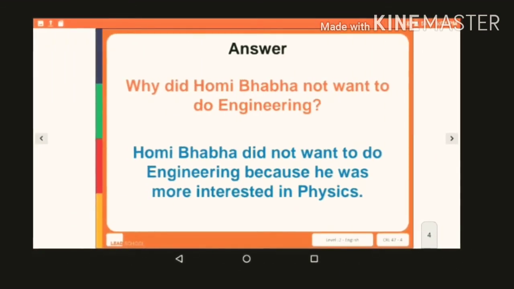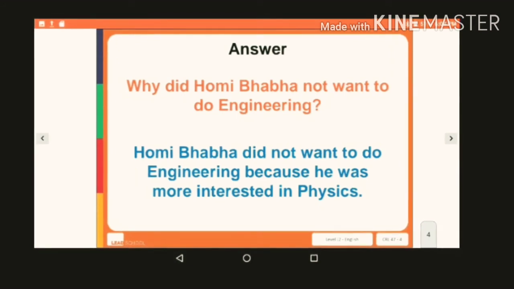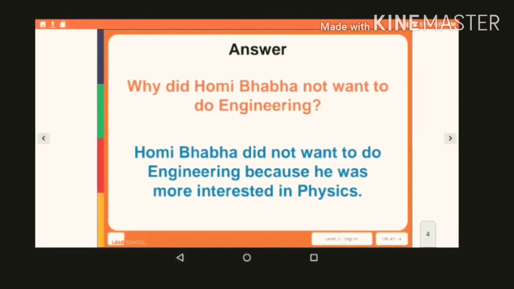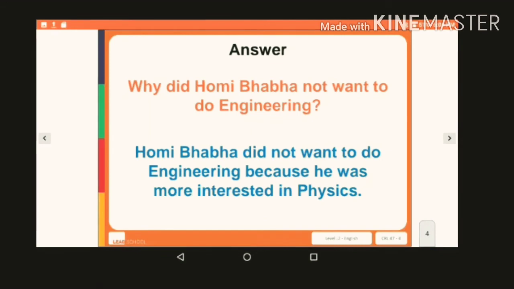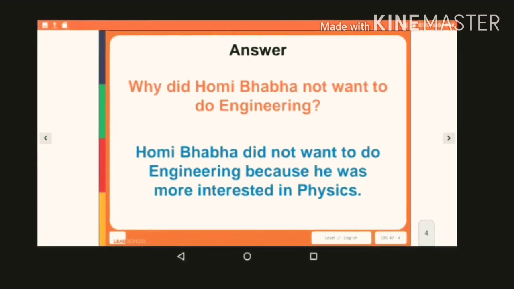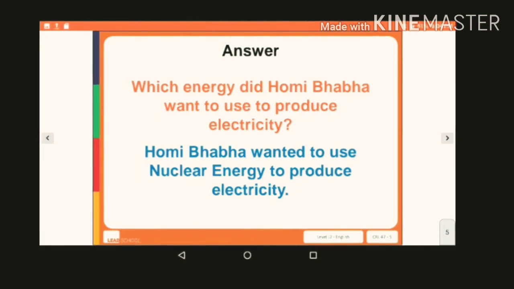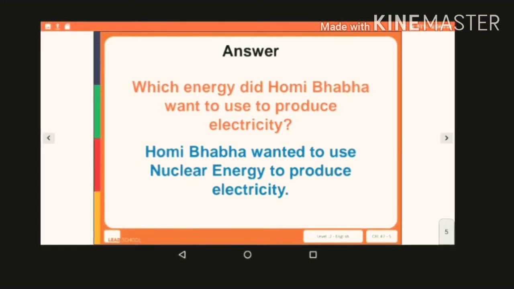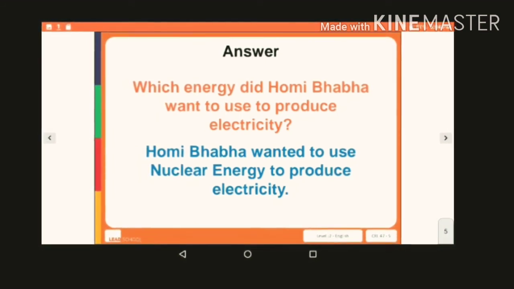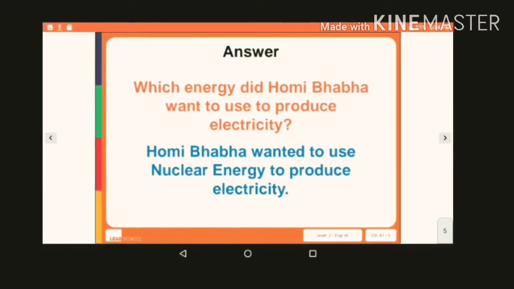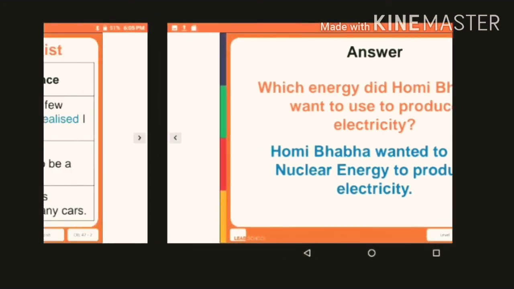So the answer for first question is, Homi Baba did not want to do engineering because he was more interested in physics. And the answer to second question will be, Homi Baba wanted to use nuclear energy to produce electricity. What did he produce? Electricity.